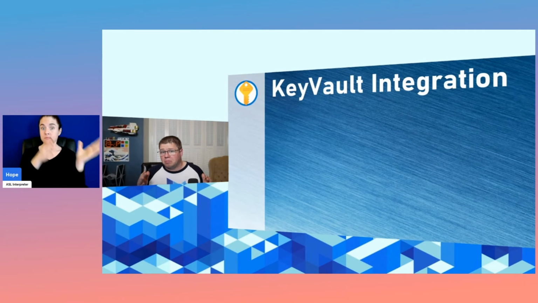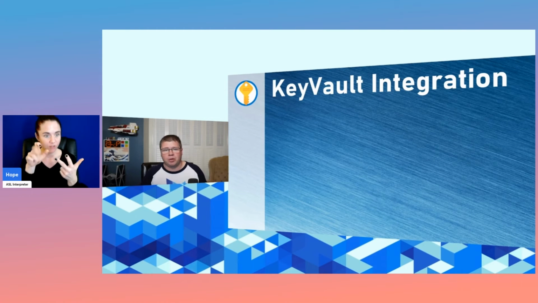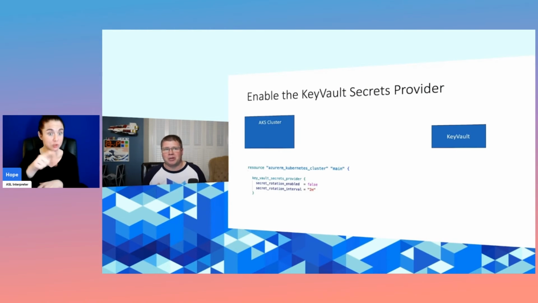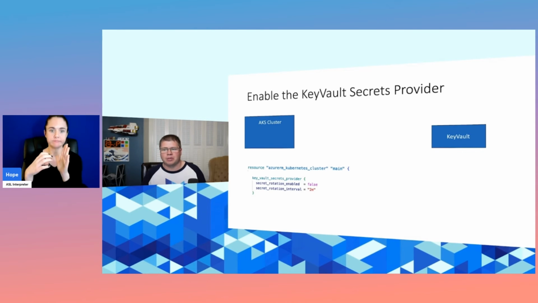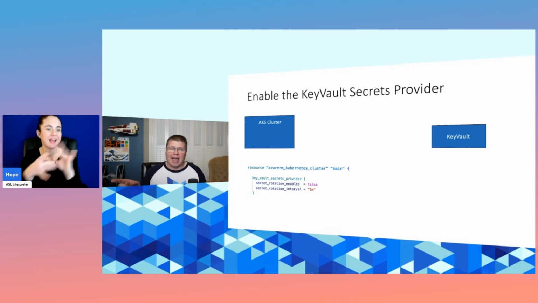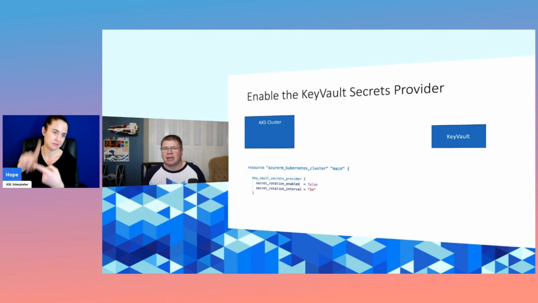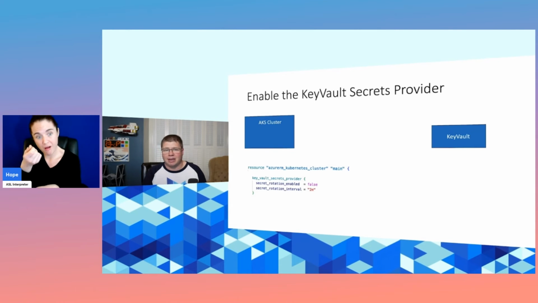So we've set up private networking for our Key Vault. Now let's actually get Key Vault integration going within the Kubernetes cluster. The first thing that we have to do is enable Key Vault within the AKS cluster. This is an extension block that we can add to our AKS cluster resource. And all this does is just turn on the ability to connect it to a Key Vault. This isn't actually pointing at a specific Key Vault. That comes later, and that requires something to be actually deployed to the Kubernetes environment. But without this block enabled within your AKS cluster, you're not going to get very far.